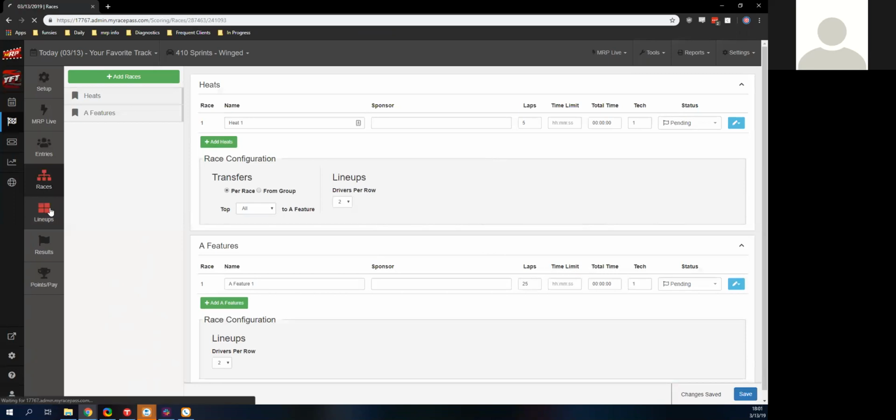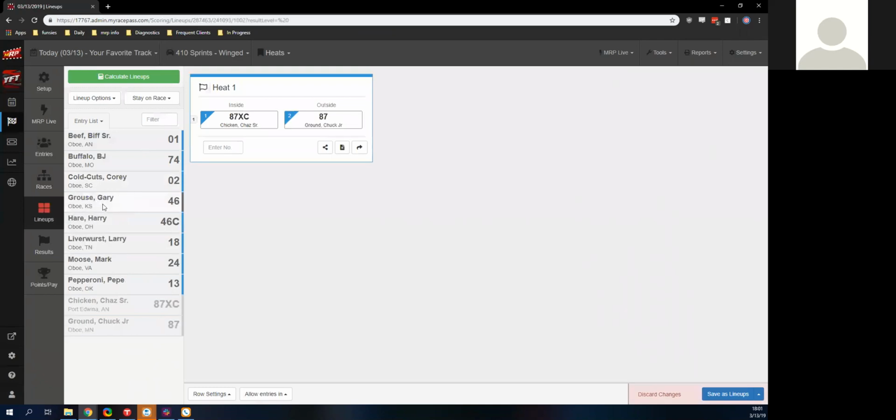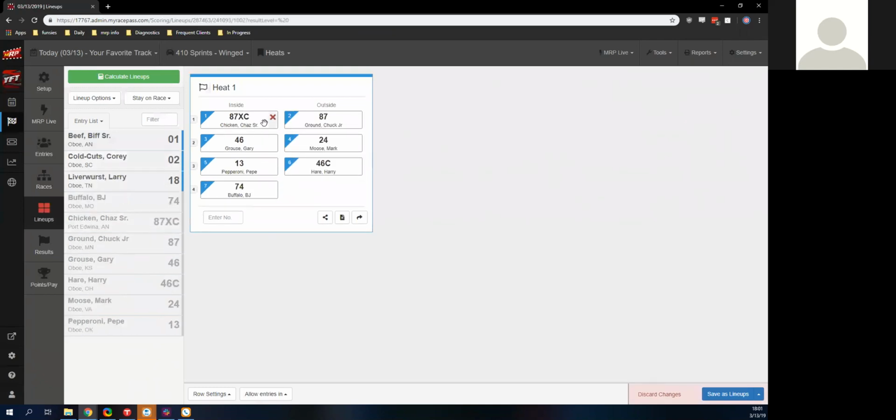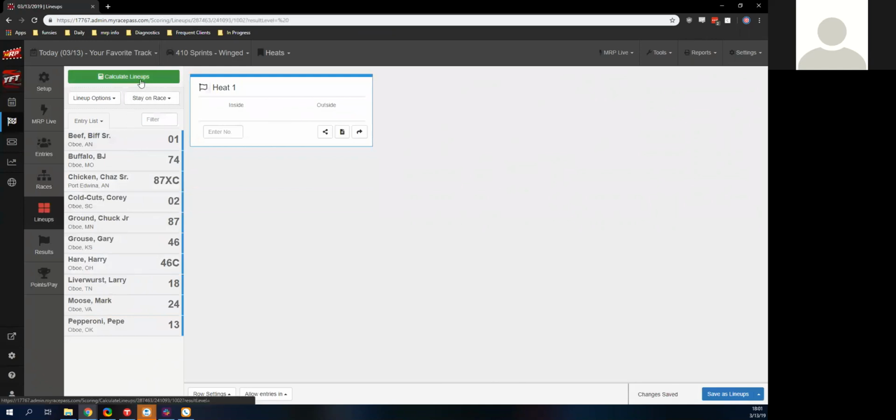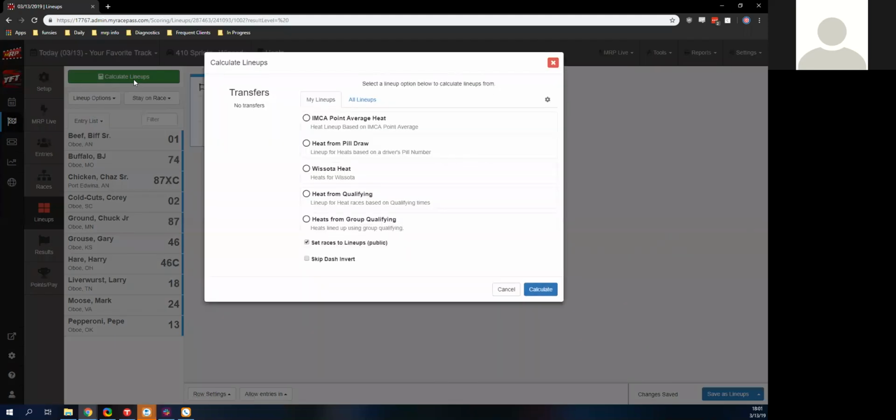So we'll go right down here into our lineups. We certainly could just create our lineup right here. Just click on how we want them to go, X them and move them. But a faster way to do that would be to click this Calculate Lineups button. And then I have my WISSOTA Heat option right here.